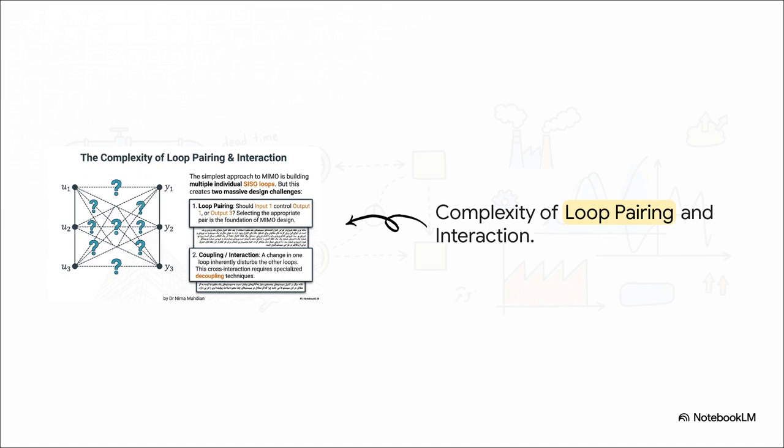Challenge 2 is coupling, or interaction. A change in one loop inherently disturbs the other loops. If one input changes an output, it might accidentally spike another completely unrelated output as well. Managing this cross-interaction requires highly specialized decoupling techniques.